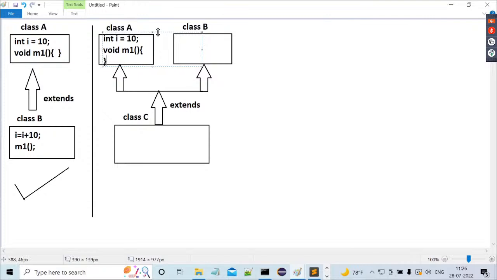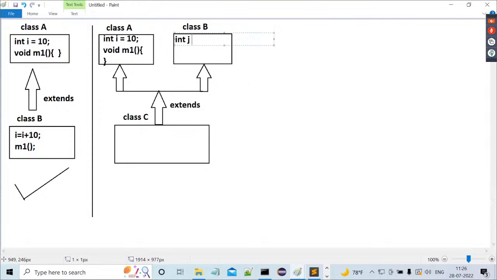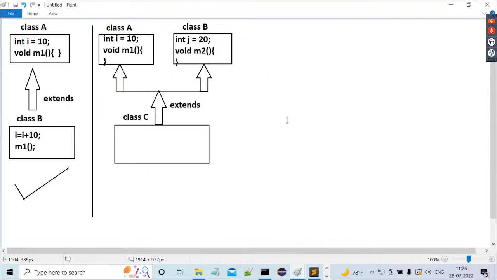In superclass A, the variable i and method m1 are declared. In superclass B, int j is equal to 20 and void m2 method are declared. Now tell me, in both the superclasses, different variables and different methods are declared.